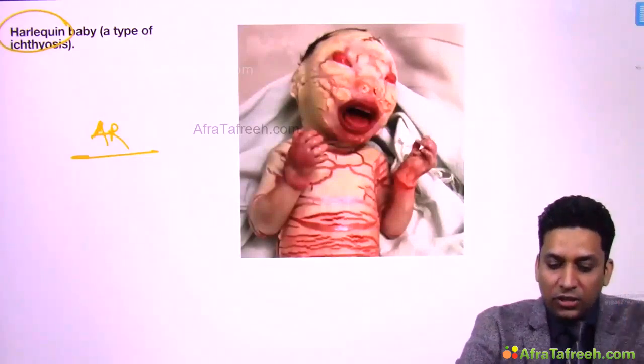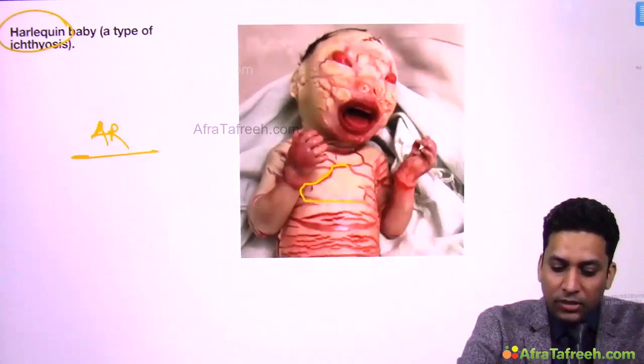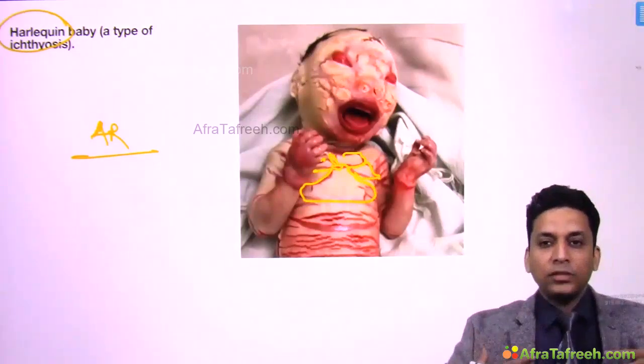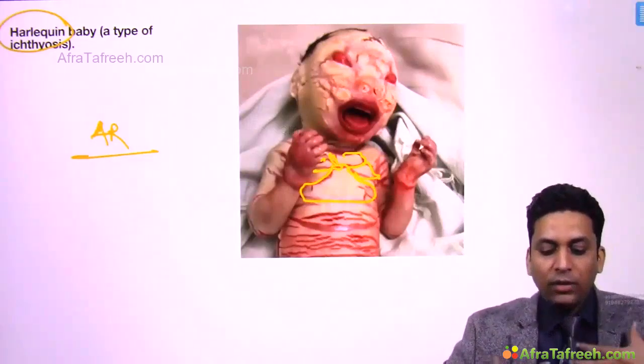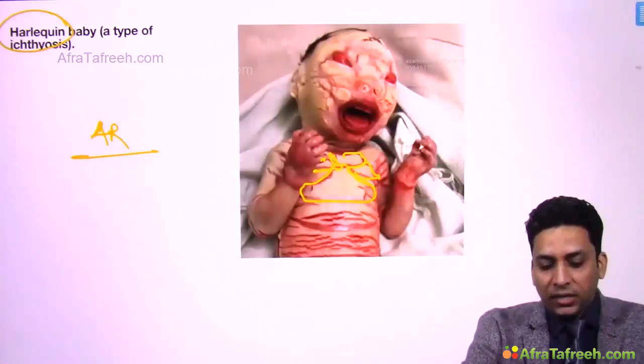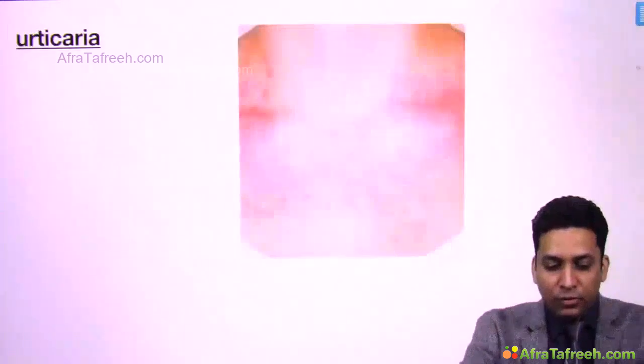If you look at the chest of the patient, large scales are present over the chest. These are known as armor-like scales. If you have seen the warriors, they wear large armors over their chest. So such armor-like scales might be present. Many of these patients die, but some might survive, and they have poor prognosis.